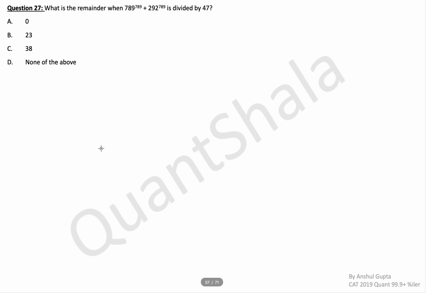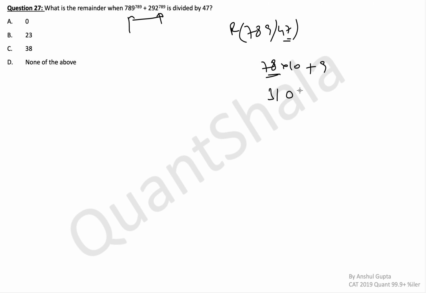Okay, coming to this question, this is a very basic question. The remainder of this with 47: individually, first we can compute the remainder of 789 with 47. Let's again try to employ some kind of shortcut. 789 is 78 into 10 plus 9. 78 remainder with 47 is 31. So you get 310 plus 9, which is equal to 319.